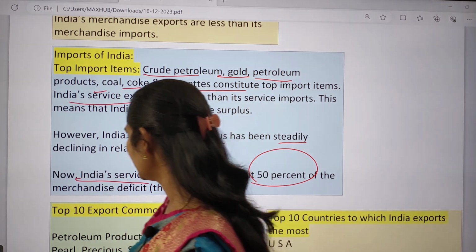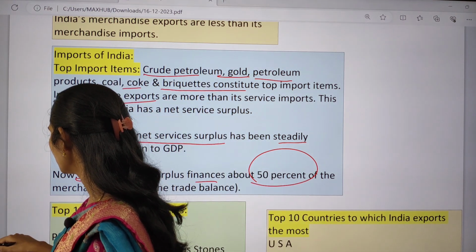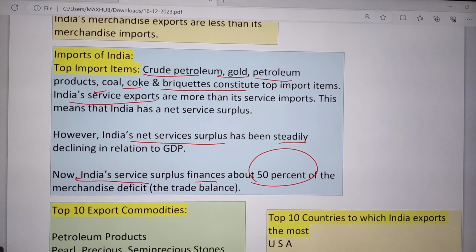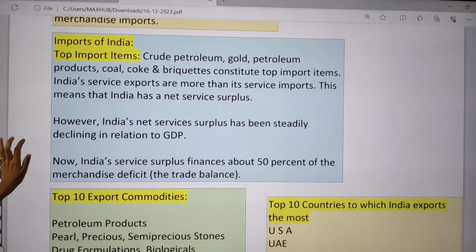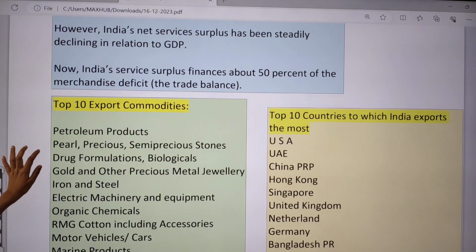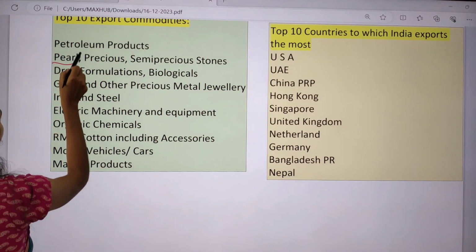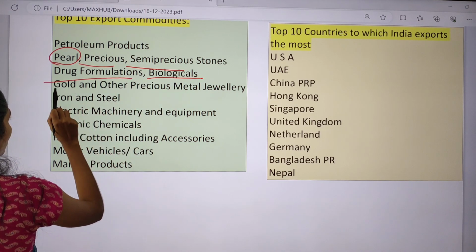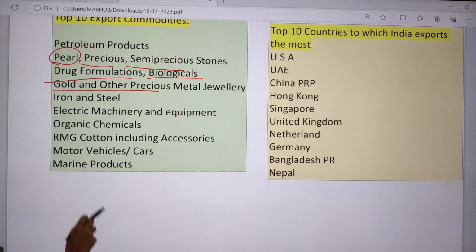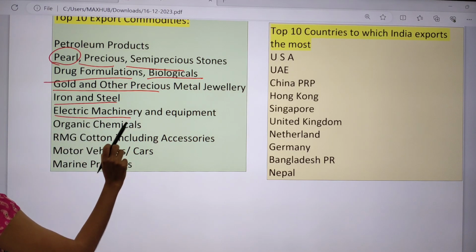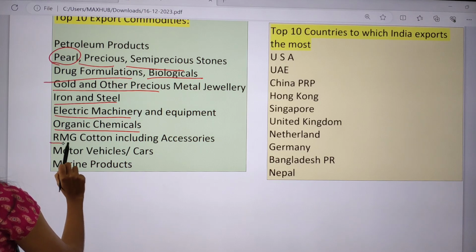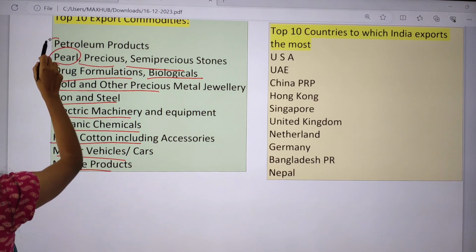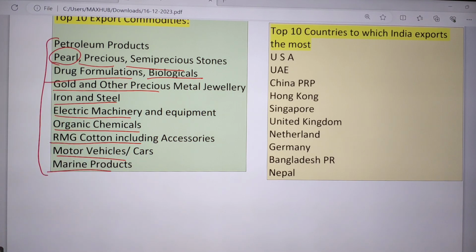And next one is top 10 export commodities. What are the commodities that we are exporting to other countries? You need to know that, right? First one is petroleum products. We are importing the raw material, processing it in India, and exporting petroleum products. Then pearls, precious and semi-precious stones, drug formulations, biologicals, gold and other precious metal jewelry, iron and steel, electric machinery and equipment, organic chemicals, cotton including accessories, motor vehicles or cars, and marine products. So these are the important top export commodities.